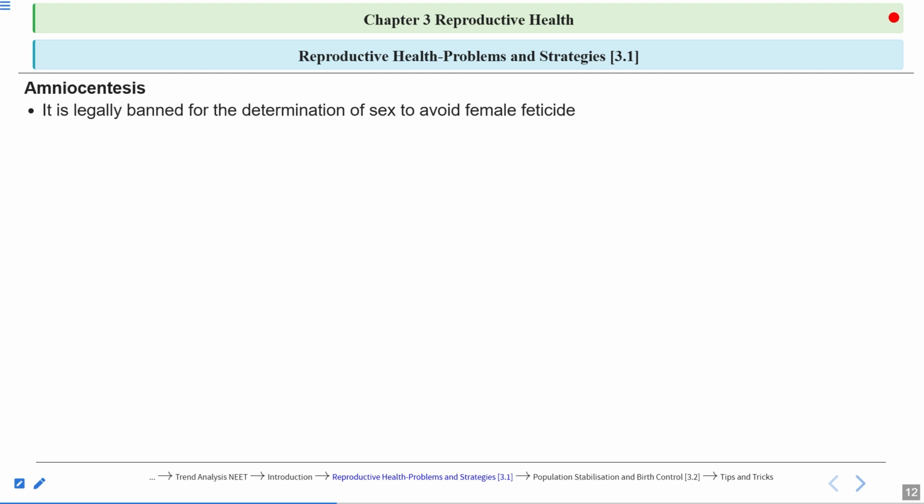Or what are the uses of amniocentesis? And why is it being banned now? Because there is an increase in the cases of female feticide. Okay. So to avoid female feticide, amniocentesis is being banned.